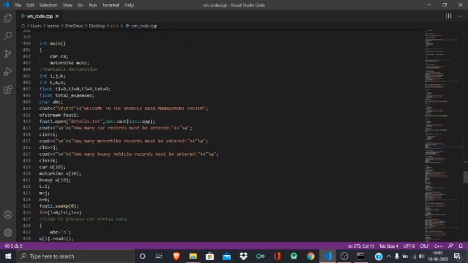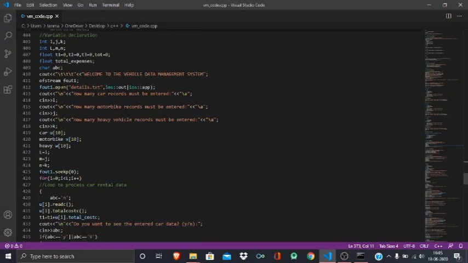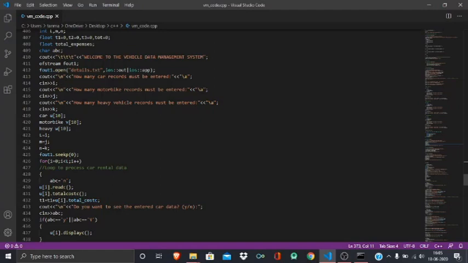Now we come to the main function. We have created 2 objects for our 2 classes, car and motorbike. These are some variables which I have declared for future use. Now we have used file handling. As you know, the ofstream object is used to create and write the file, and ifstream reads from the file. So I have used ofstream fout1, which is used to create and write to the file. As you can see, it's output and appending to the file. ios::out shows that the file is open for output and app is for appending.